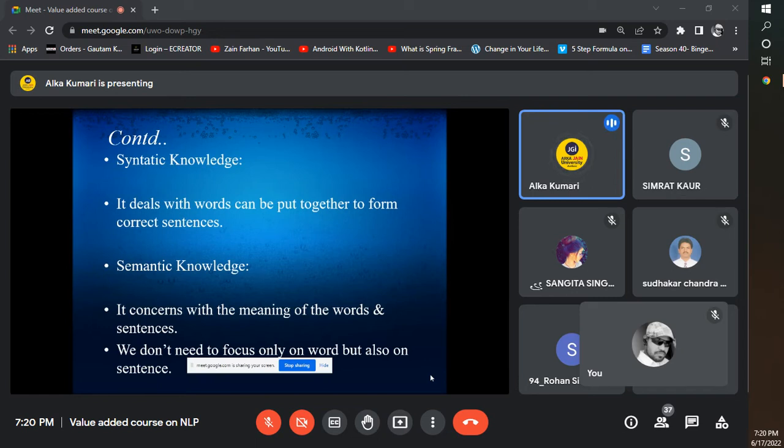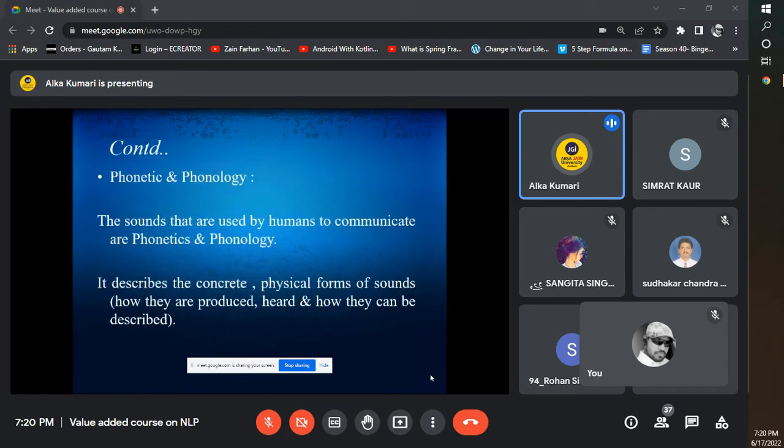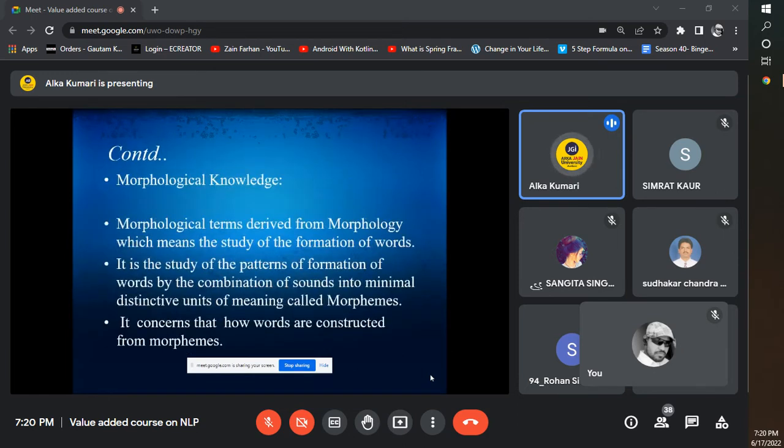Inside semantic knowledge, we don't need to focus only on words, but also on sentences. Earlier I mentioned phonetics and phonology, and morphology. In morphology, we need to focus on the words which we are going to use, like handsome. I mentioned the word handsome; it breaks it down, focusing on each word.